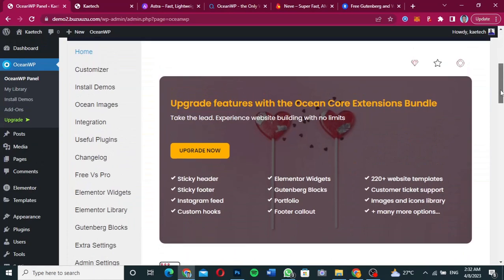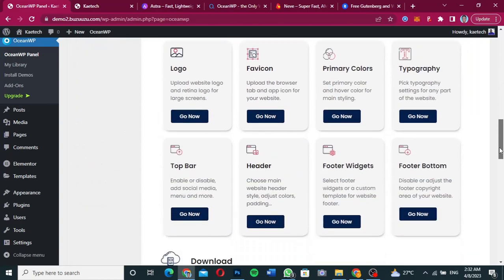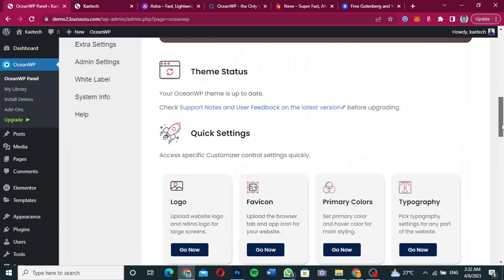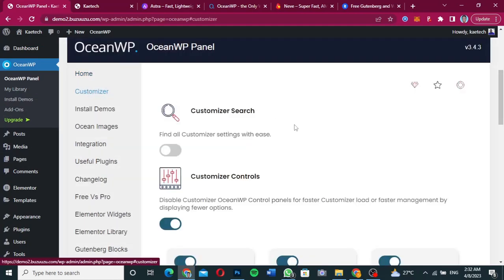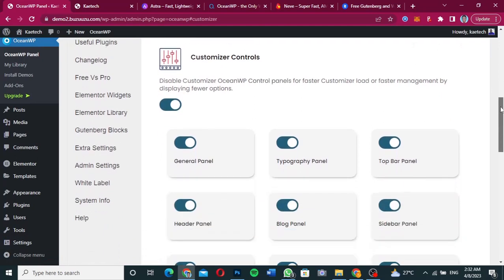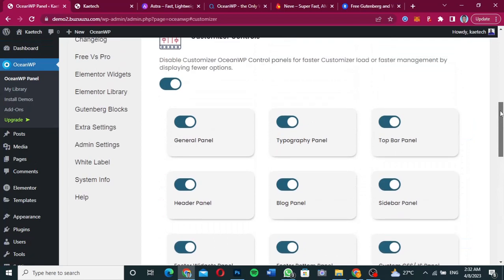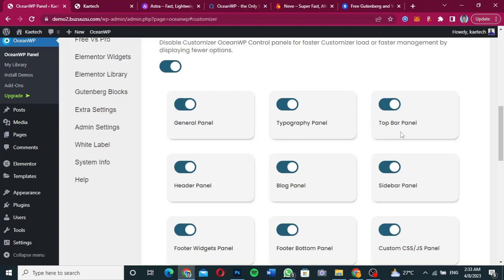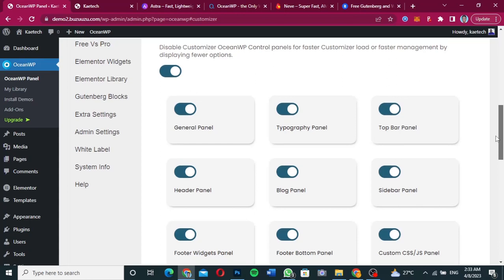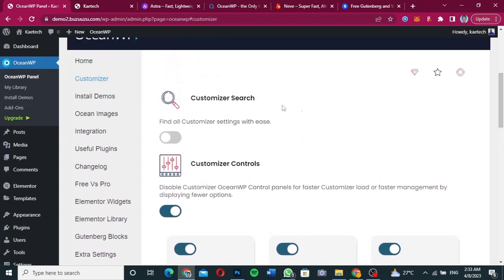So as you can see, this is the Ocean WP panel over here. These have all the settings that you need for your theme. Okay, so this is the customizer. So as you can see, we have all the customizer settings over here. So you can decide to toggle some off or on. If you want, the general panel, the typography, the top bar panel, the header panel, all these things, you can toggle them on or off, depending on if you want them to show in the customizer settings section.